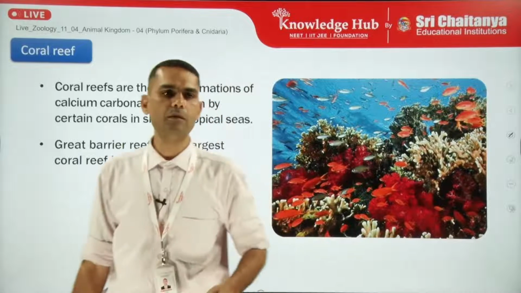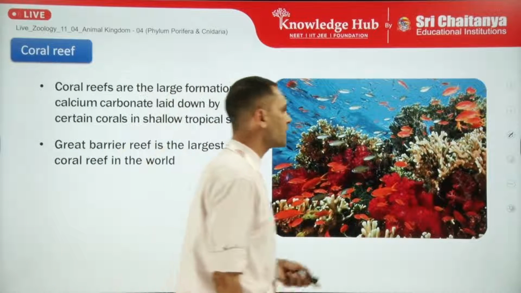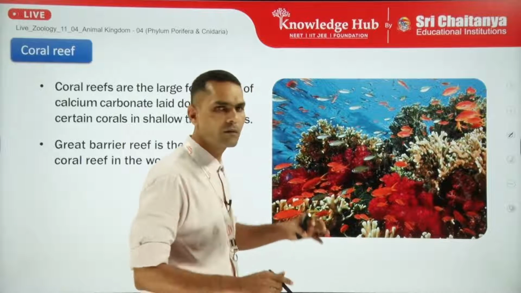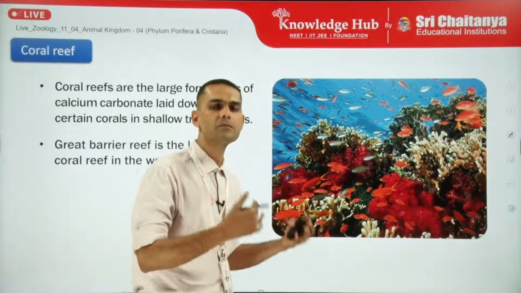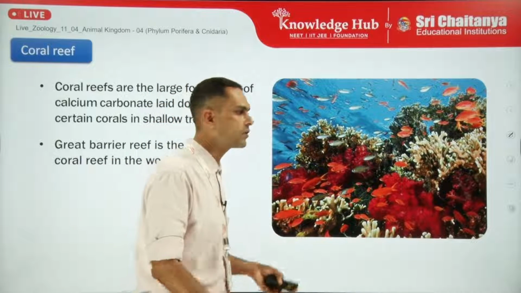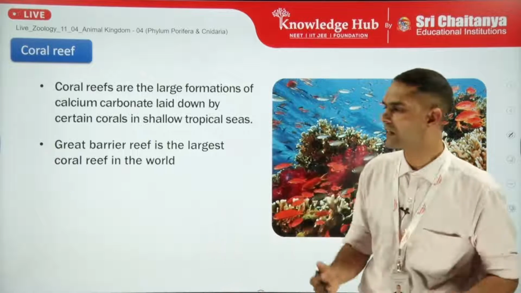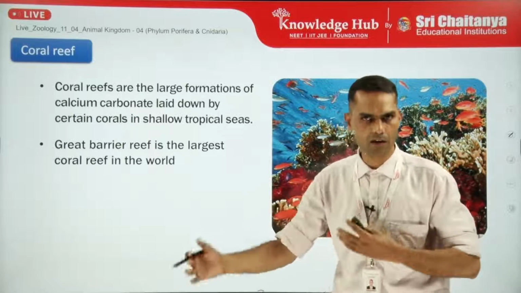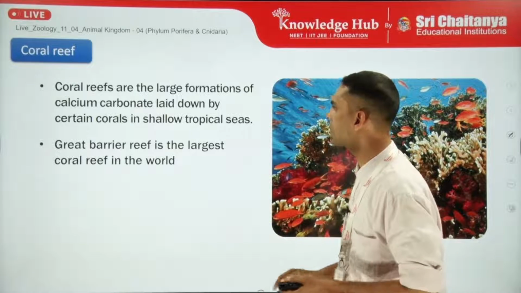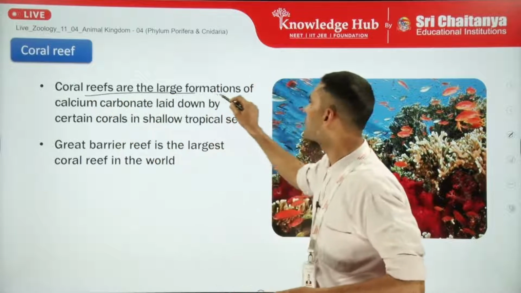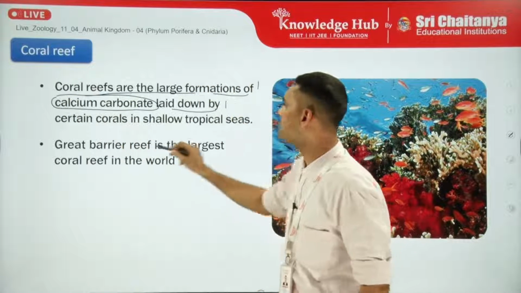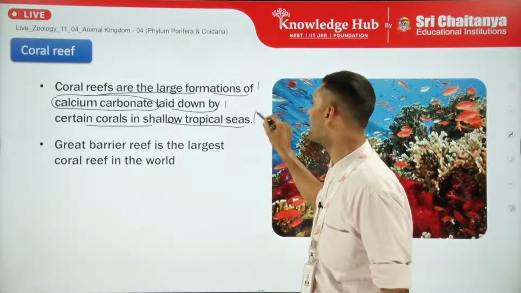Now, as we move further, we can see the coral reef. Although the picture is not very clear, it provides a habitat to many other multi-species, so it is ecologically important. Coral reefs are very important, ecologically significant rock and ecology. They create an ecosystem for many other diverse types of species. So coral reefs are the large formation of calcium carbonate laid down by certain corals in shallow tropical seas.